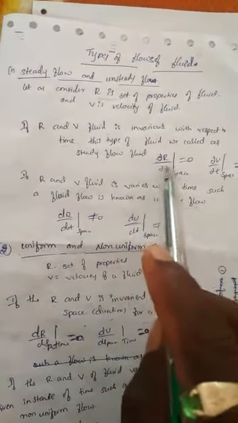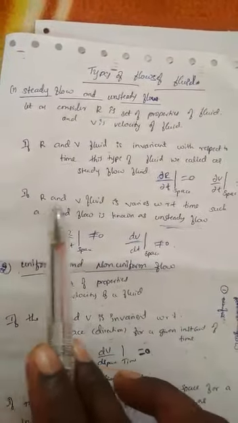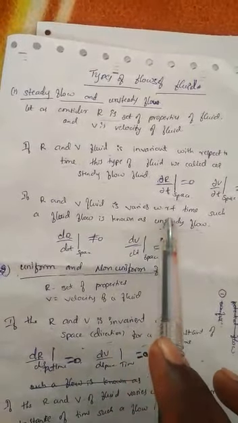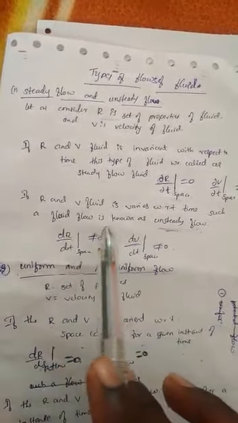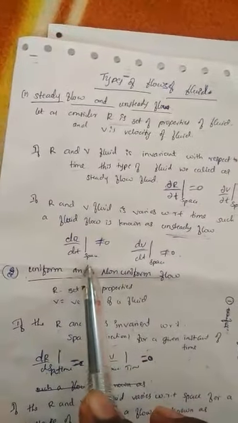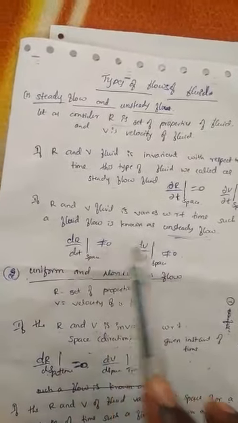That is, ∂R/∂t for a particular space is equal to 0 and ∂V/∂t for a space is equal to 0. That type of flow we call steady flow. Then if R and V of a fluid vary with respect to time, such fluid flow we call unsteady flow, that is, they vary with respect to time for a particular space. ∂R/∂t is not equal to 0 and ∂V/∂t is not equal to 0.